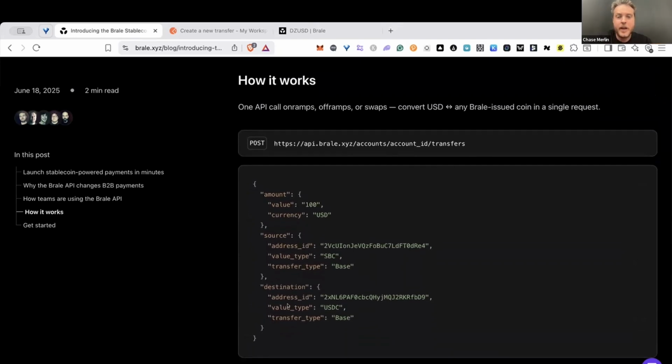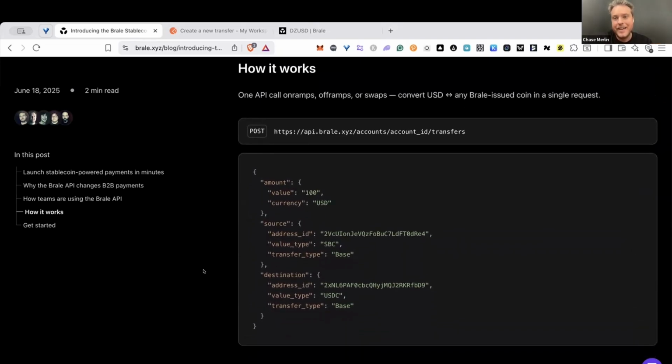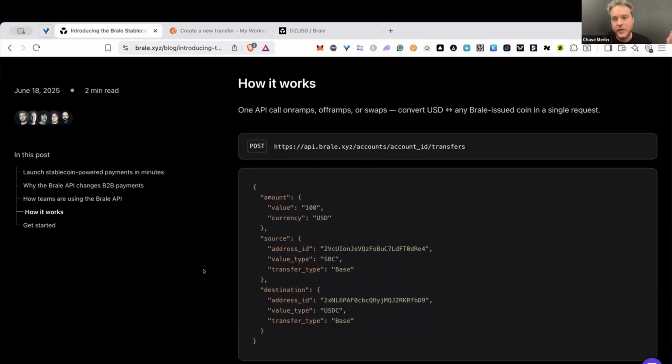So last thing before I jump in, I just want to introduce the key concept of the API, which is the transfer. So we've designed a single flexible endpoint here that's a transfer that can accommodate off-chain and on-chain money movement. And so if we think about on-ramps, off-ramps, swaps, or even combining these together, the transfer can handle this in one instruction. And so this works through two main concepts. The first is the value type. So this is the currency. So off-chain, this is dollars, or this might be your own stablecoin or USDC.